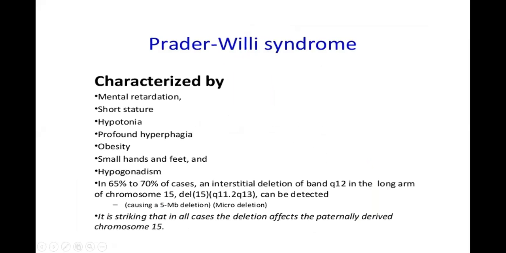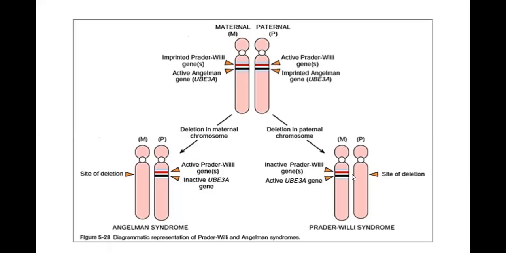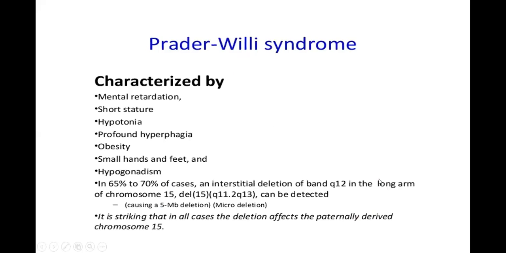Prader-Willi syndrome. What is this? It is characterized by mental retardation, short stature, hypotonia, profound hyperphagia, obesity, small hands and feet, and hypogonadism. The person who has Prader-Willi syndrome, because of the deletion in the paternal gene, will have mental retardation, short stature, hypotonia meaning decreased muscle tone, and profound hyperphagia meaning increased appetite. The person is going to be obese, have small hands and feet, and small gonads as well.